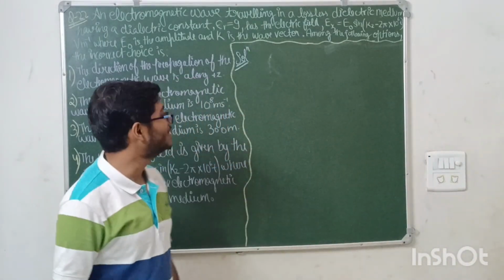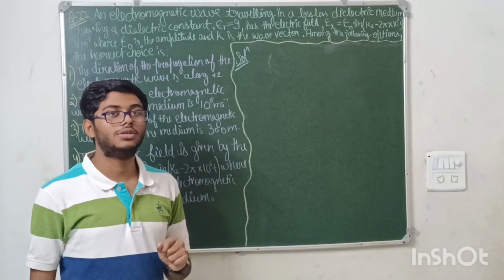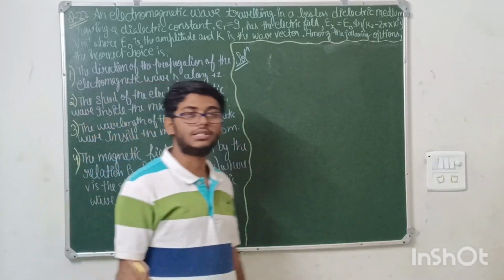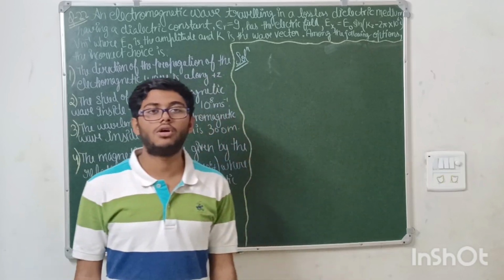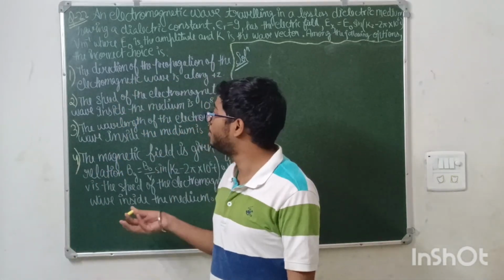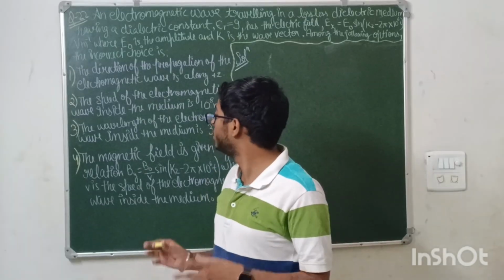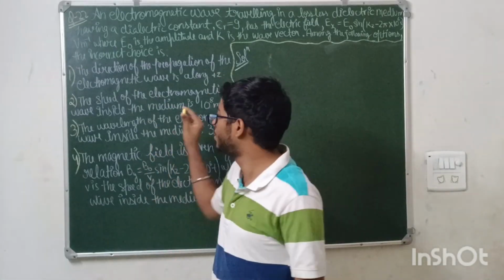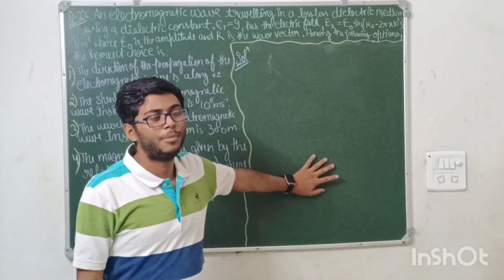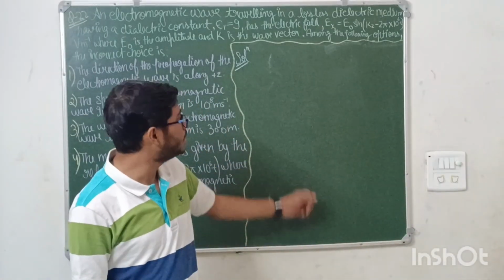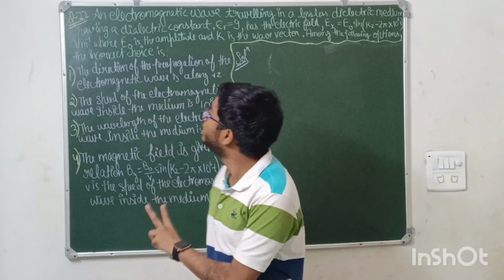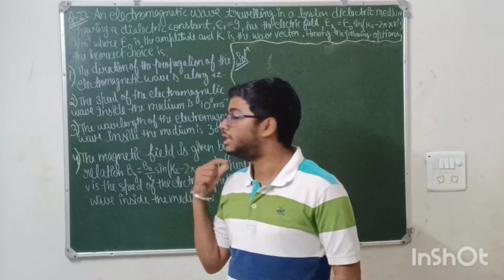The next question is from the chapter EM waves, and this is quite a good question, because generally from EM waves they ask a basic question on the relation E is equal to BC, and this question can be seen as a combination of four questions in one. So this was a good question on EM waves in the NEET paper. But there is a problem: this question will be a bonus question. Why? Because two options among these are incorrect. Which two are there? Let us see.